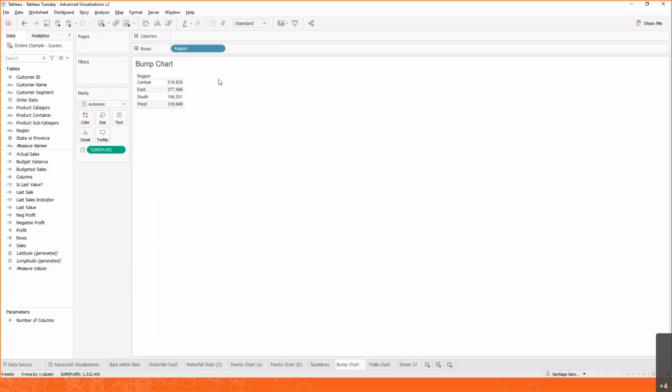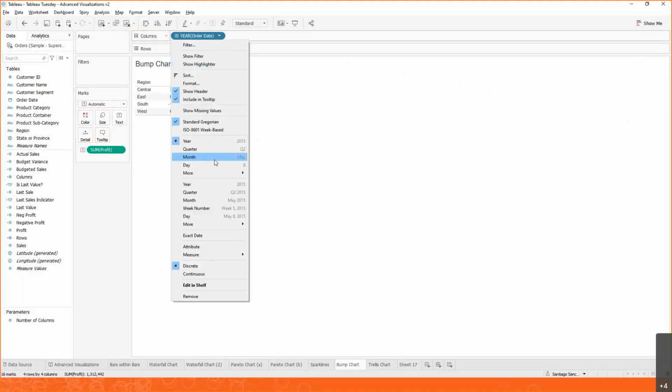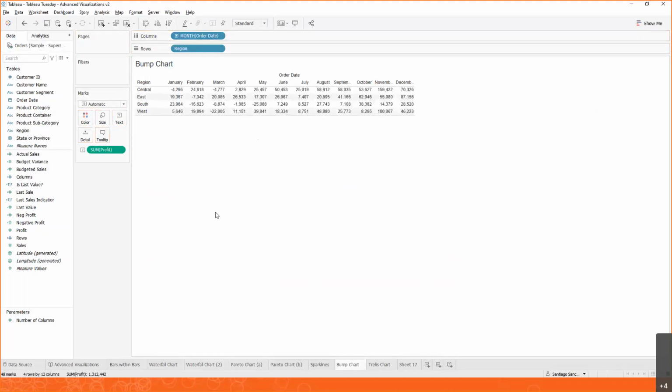And we want to see the change of rankings over time. So we can drag order date. And let's again focus on the months, right? So what we're seeing here is how each region is contributing to the profits month over month. Now, even if we focus on just 1 month, we really have to read into the numbers to see who won first and second and third, right? So we have to process all these numbers before we actually get to know who's winning. There has to be an easier way to do that. We just need to rank them, right? We just want to know who's on top.